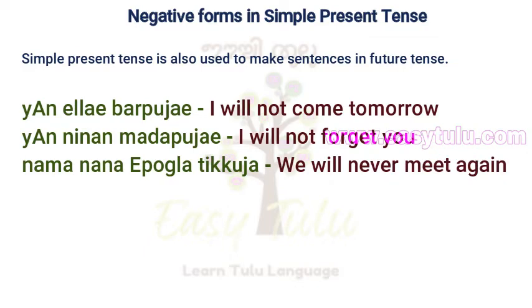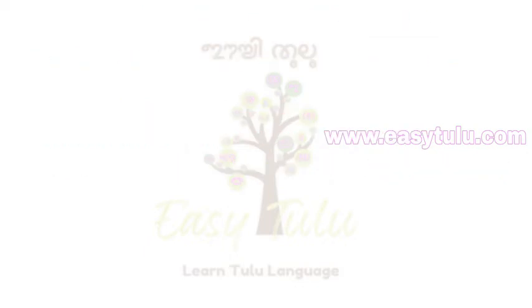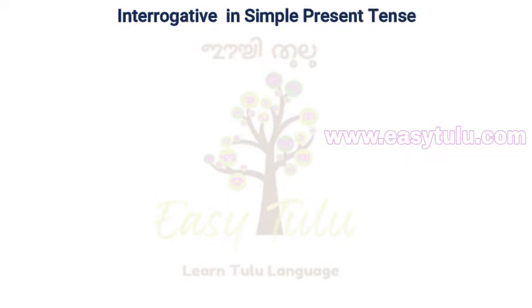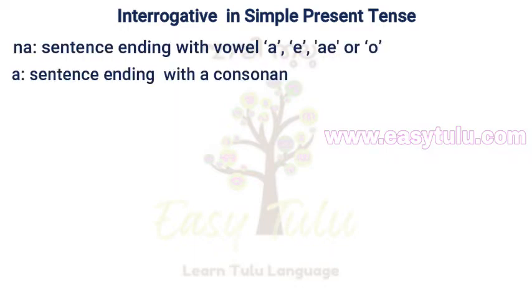Okay, now let us learn how to make interrogative sentences in Tulu. To make the interrogative form of sentences, we need to add a or na suffix at the end. If a word or sentence ends in vowel a or o, then add na. If a word or sentence ends in a consonant or u, e or u, then add a. But what is important here is the way we pronounce the sentence to make it a question.